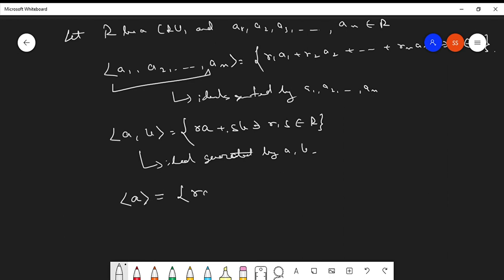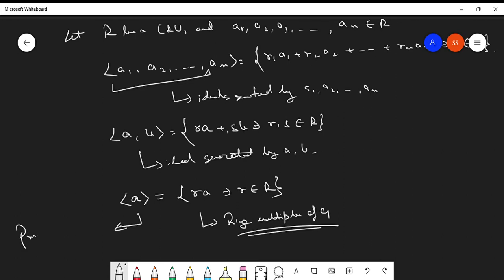This will look like ra, such that r belongs to the ring. So this set contains only ring multiples of a. These ideals generated by one particular element of a ring R are called a principal ideal generated by a. Is it clear?